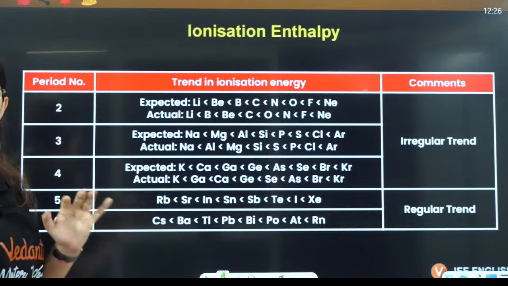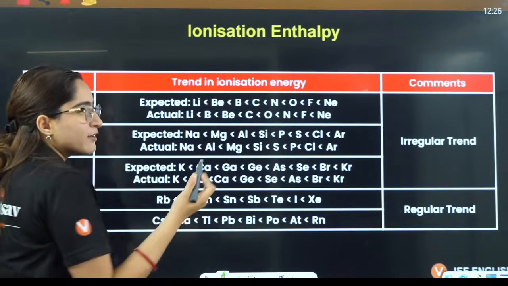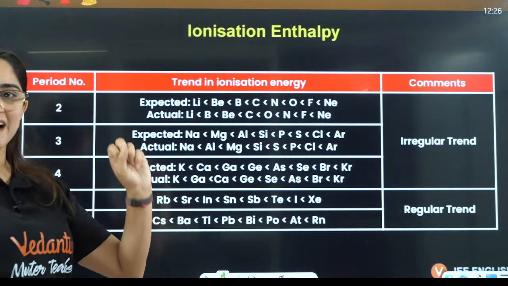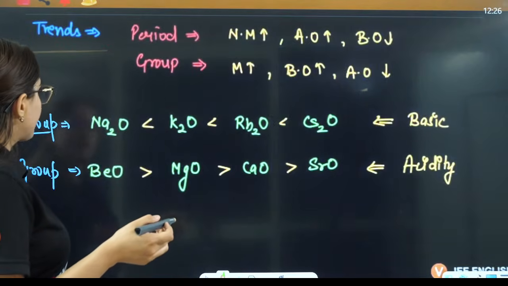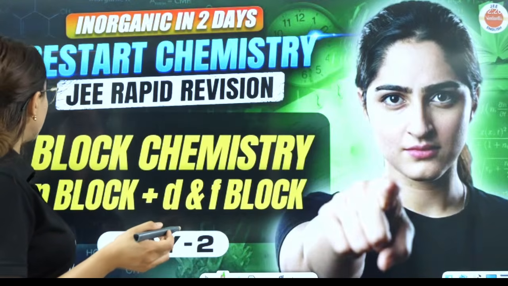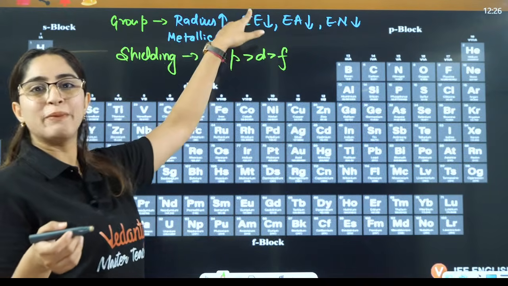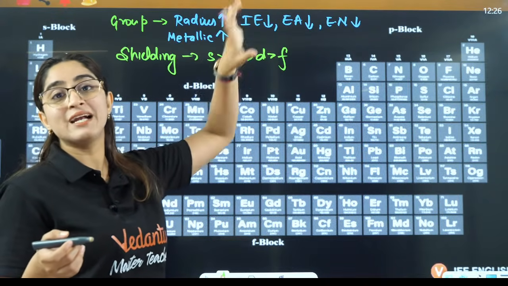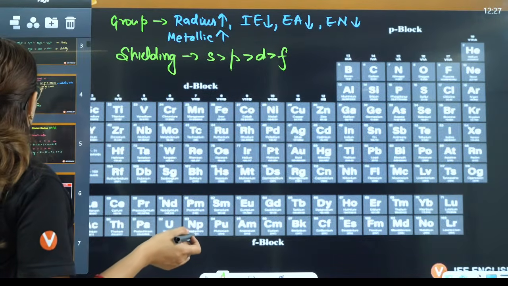The expected trend is that along the period ionization enthalpy should increase, as I told you that down the group ionization enthalpy decreases, so along the period it should increase here. And that is the reason it should be something like this.